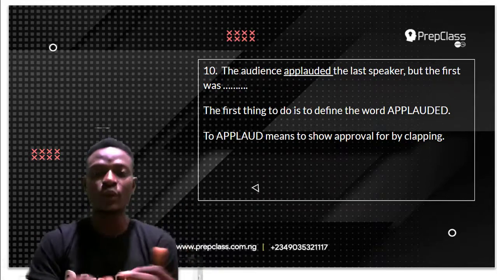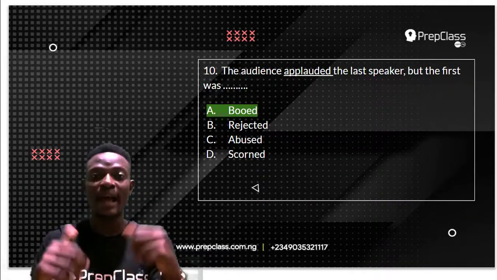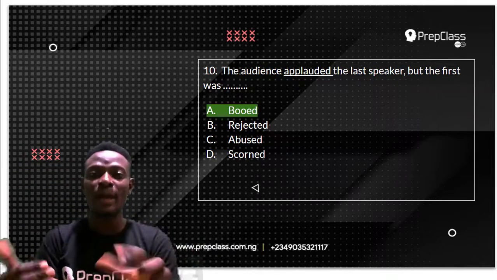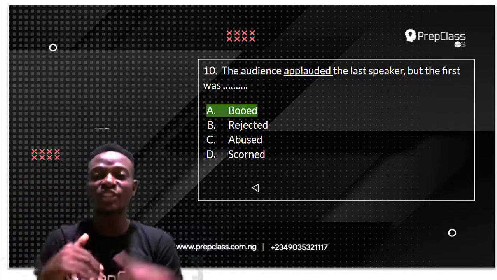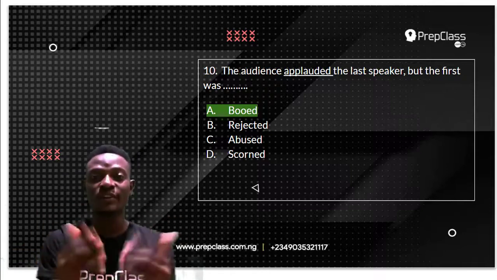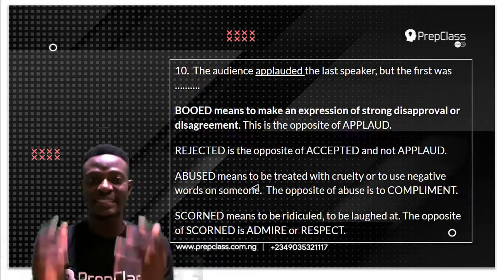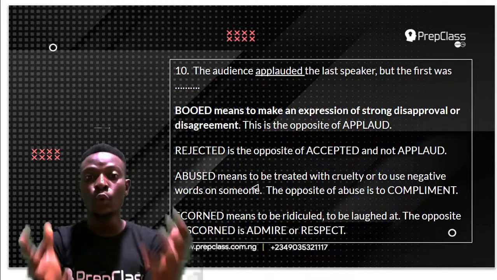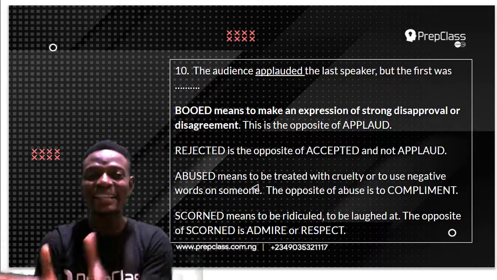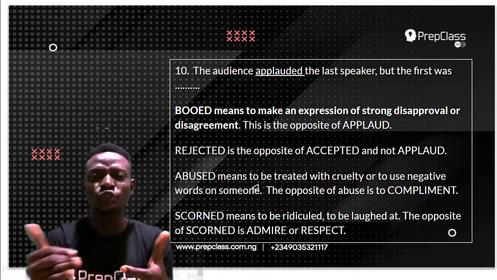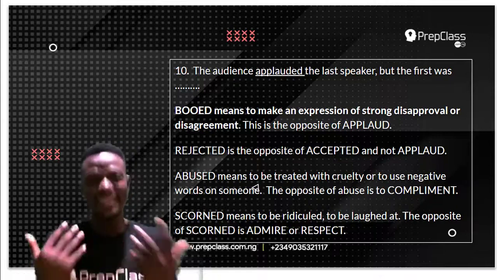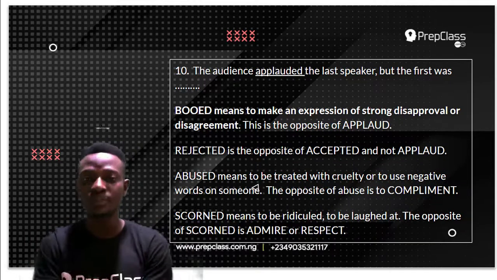Now, the answer to this question is booed. If you do not applaud, you are booing. So, the audience applauded the last speaker, but the first speaker was booed. That is, you did not enjoy the performance. So, the opposite of applauded is booed. Now, the word boo means to make an expression of strong disapproval or disagreement, like, oh, what are you doing? Boo! That is how to boo. It is the opposite of applaud.